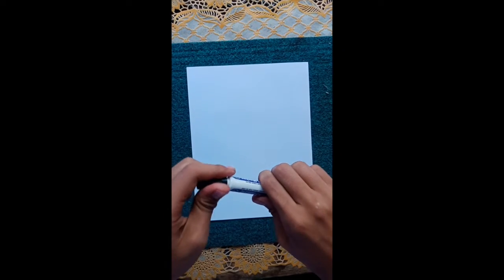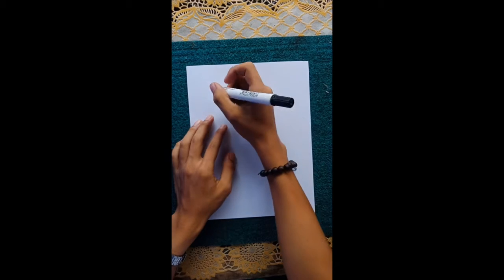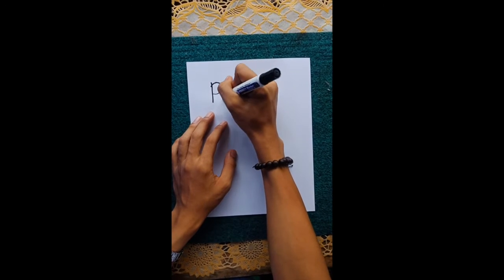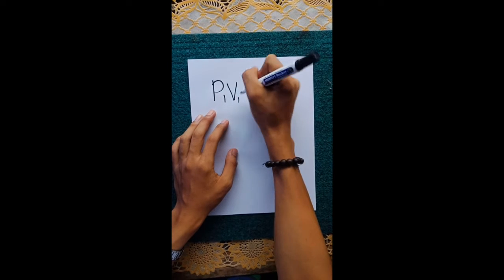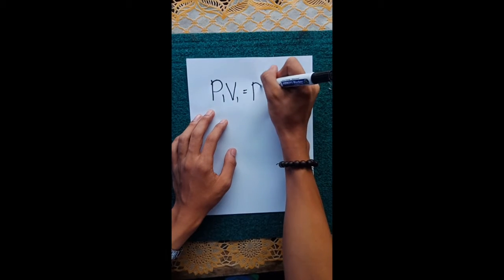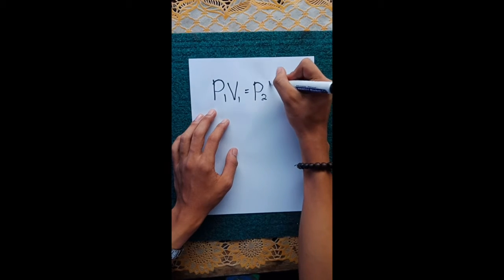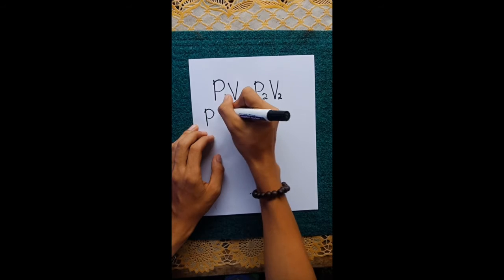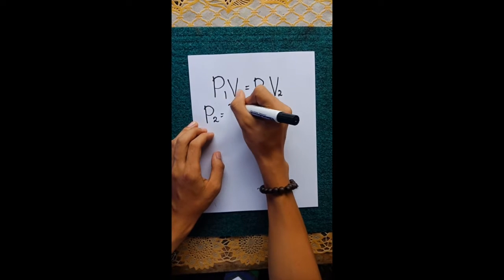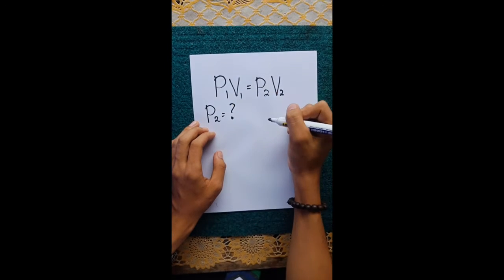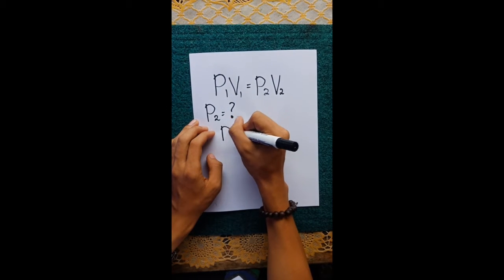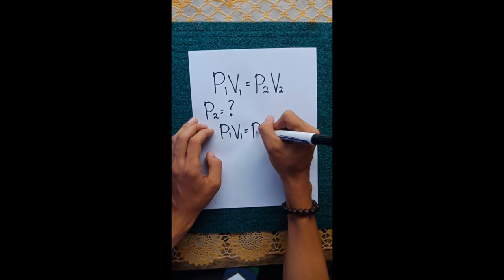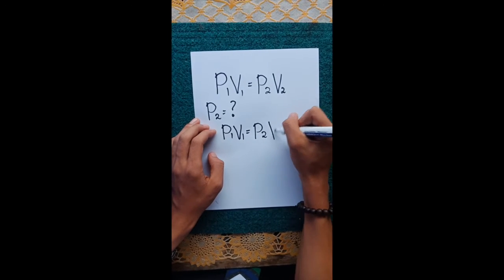Okay, let's start to solve the problem. We have a formula of P1 times V1 equals P2 times V2. The final pressure, or P2, is missing, so we need to derive the formula. P1 times V1 equals P2 times V2.